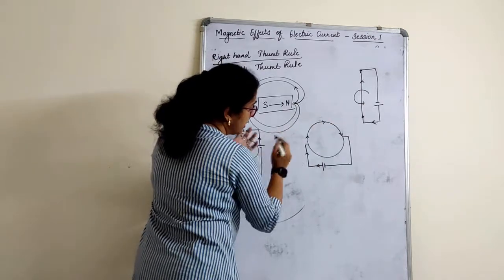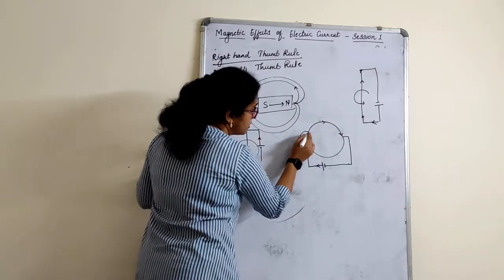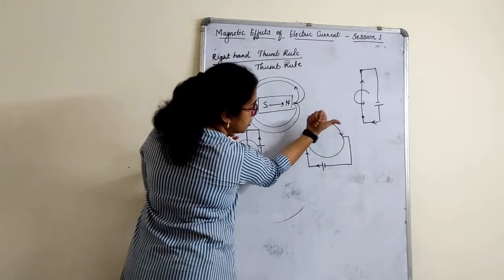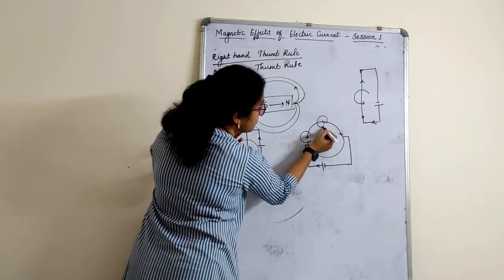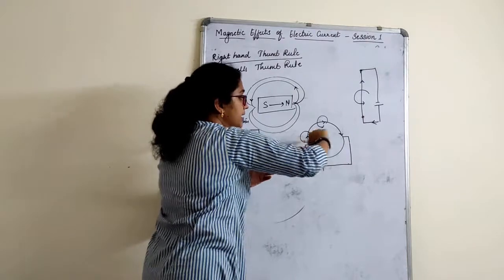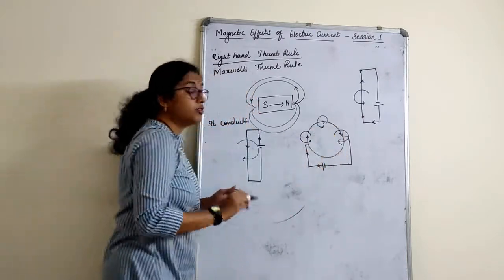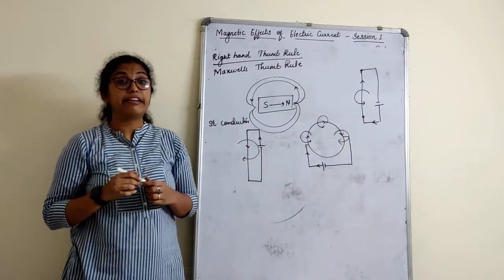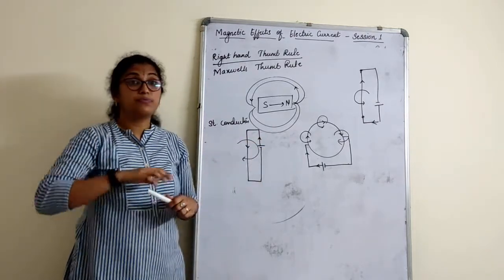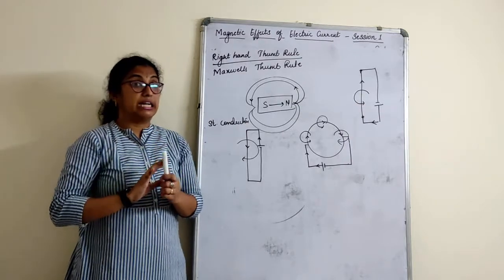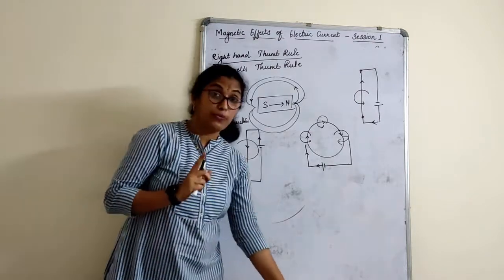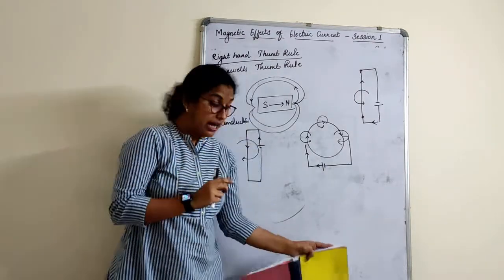You are holding it here, and the magnetic field lines are coming like this. So this is how you can draw the magnetic field lines in a given conductor: holding the conductor, pointing the thumb towards the direction of current. The same figure, very important children, is usually asked experimentally.